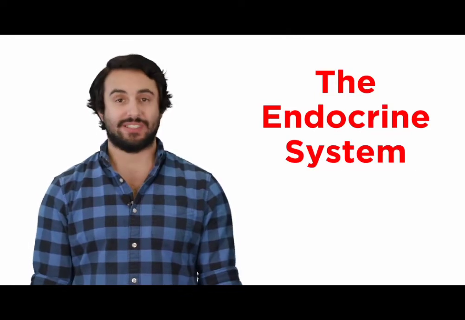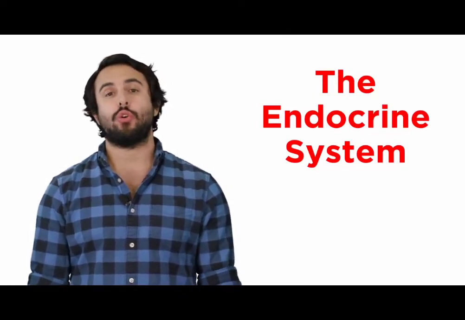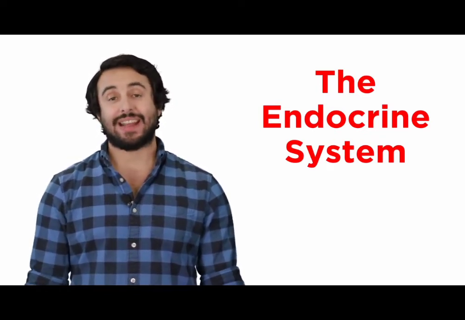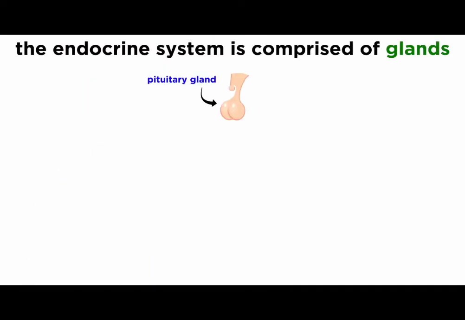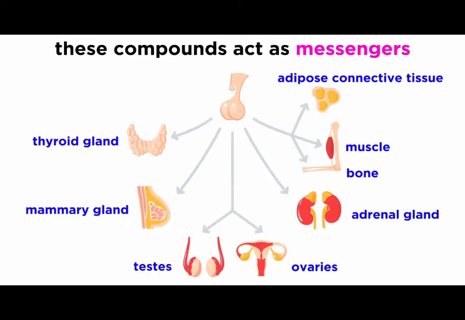is the endocrine system. This interacts with the nervous system in order to control the activity within all the cells in the body. So let's take a look at how this works now. The endocrine system is comprised primarily of glands, which are organs that secrete a particular compound. This compound acts as a messenger, traveling throughout the bloodstream and delivering that message to cells all over the body.